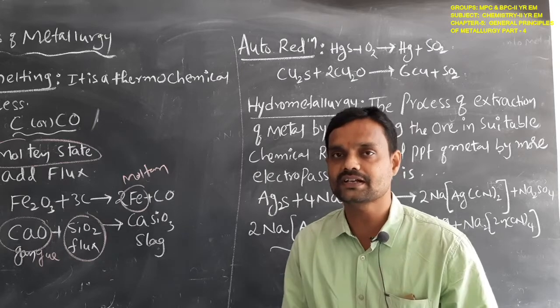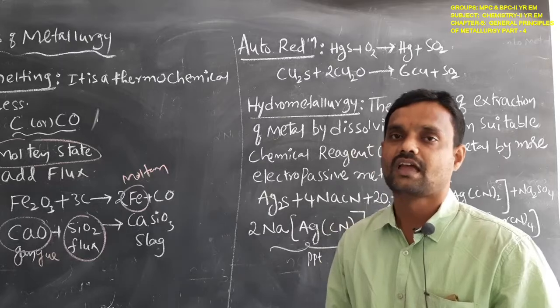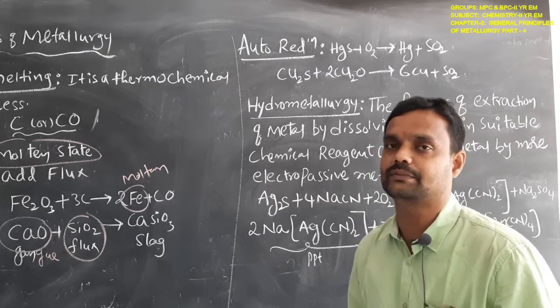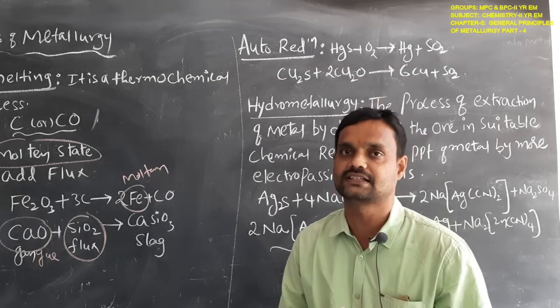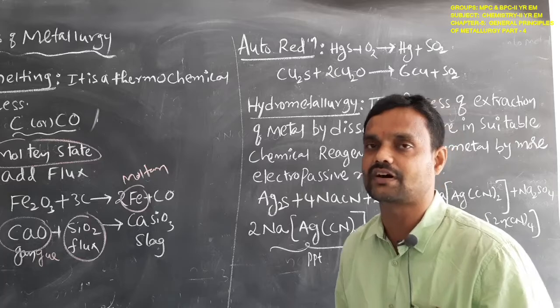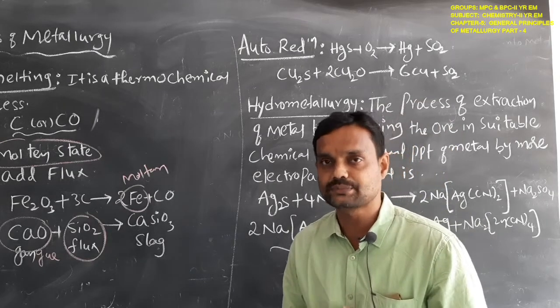In the smelting process, the metal can be extracted in molten form, and the gangue impurity can be removed when we add the flux. The gangue reacts with the flux and is eliminated in the form of slag. This is the information about smelting.